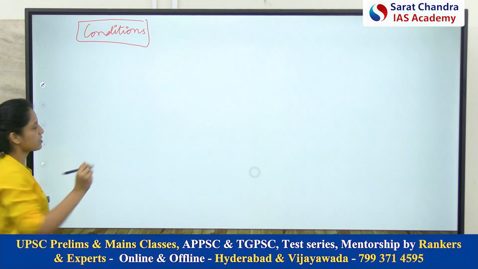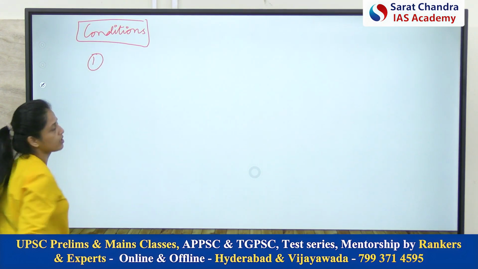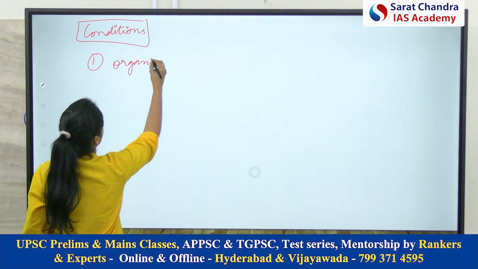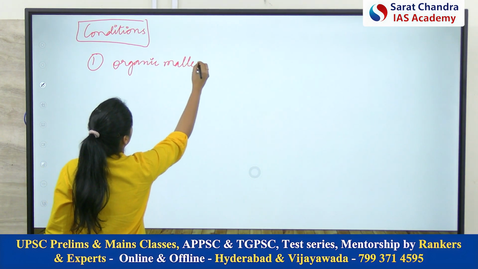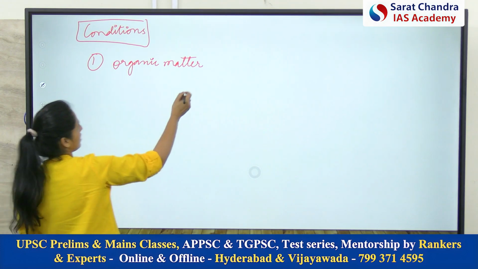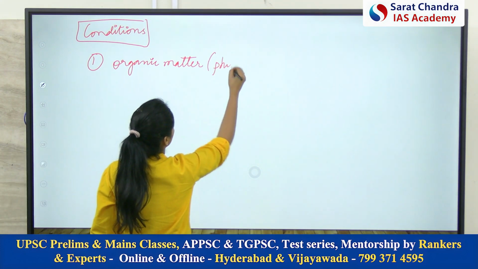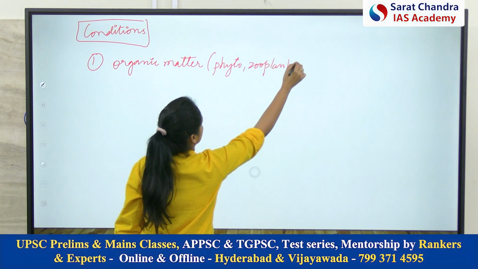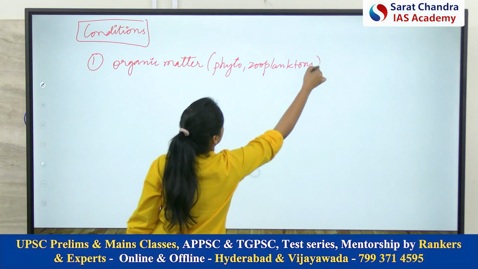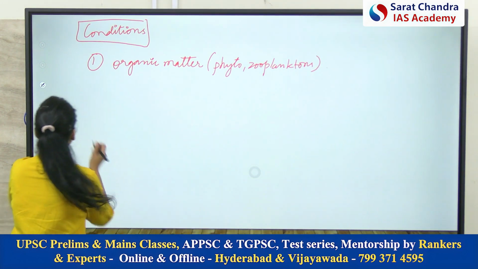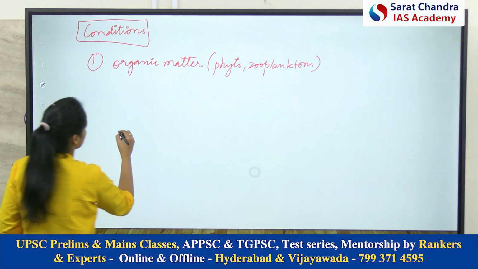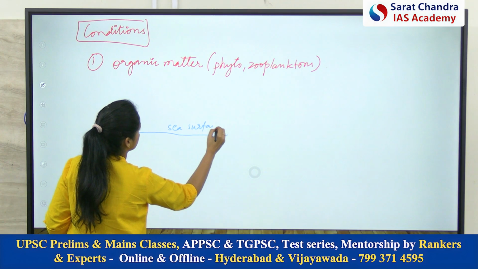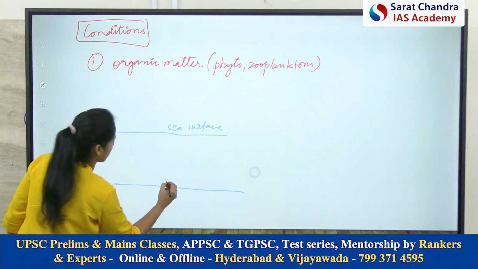The first and foremost condition for the formation of petroleum oil reserves is the presence of dead organic matter, especially the marine dead organic matter which comes from phytoplanktons and zooplanktons. So see, I will explain the mechanism. For example, this is sea surface and this is sea floor.